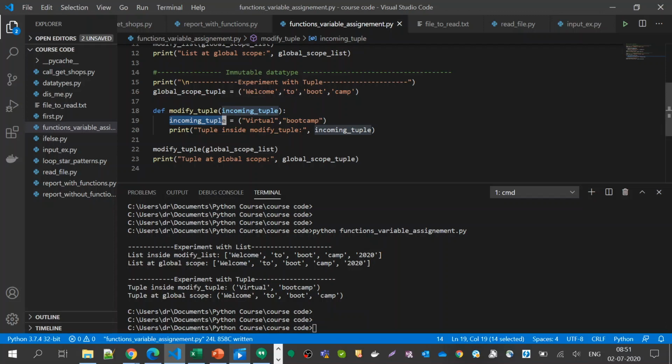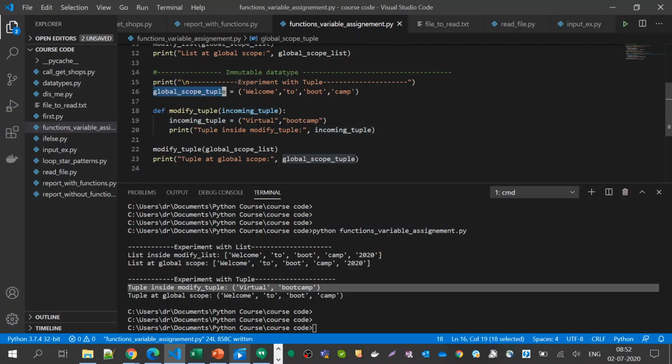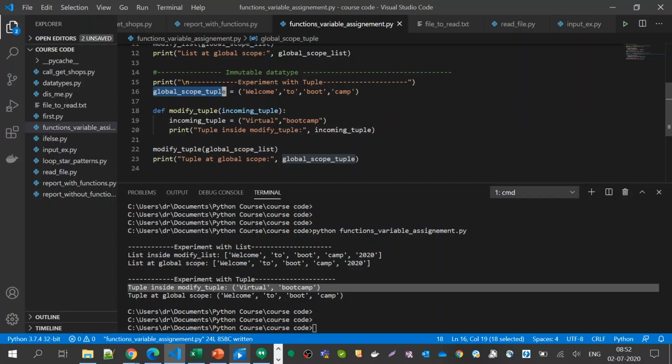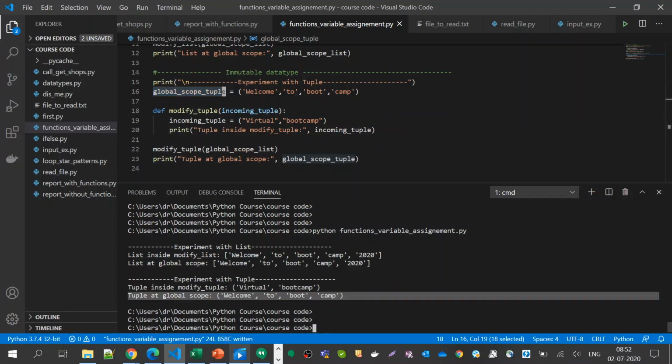I passed it here, and inside the function it is the incoming tuple. So it's virtual bootcamp. I am forming a new tuple here and assigning it to the same object. Let us see if this is getting affected. When I try to print the same thing again at the end, it is not getting affected. We have two different behaviors with the same data but different data types.